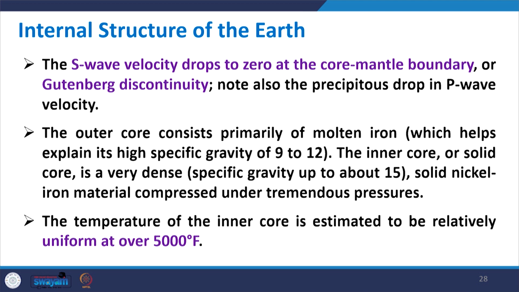As for the inner core, it is a solid core, very dense, and the specific gravity may go up to 15. It may consist of solid nickel-iron material compressed under tremendous pressure. The temperature of the inner core is estimated to be relatively uniform at more than 5000 degrees Fahrenheit. In fact, when you come from the bottom to the top, the temperature decreases. As a result, there is convection, and as a result there will be movement of plate tectonics. So, we are going to discuss this in the next lecture today.